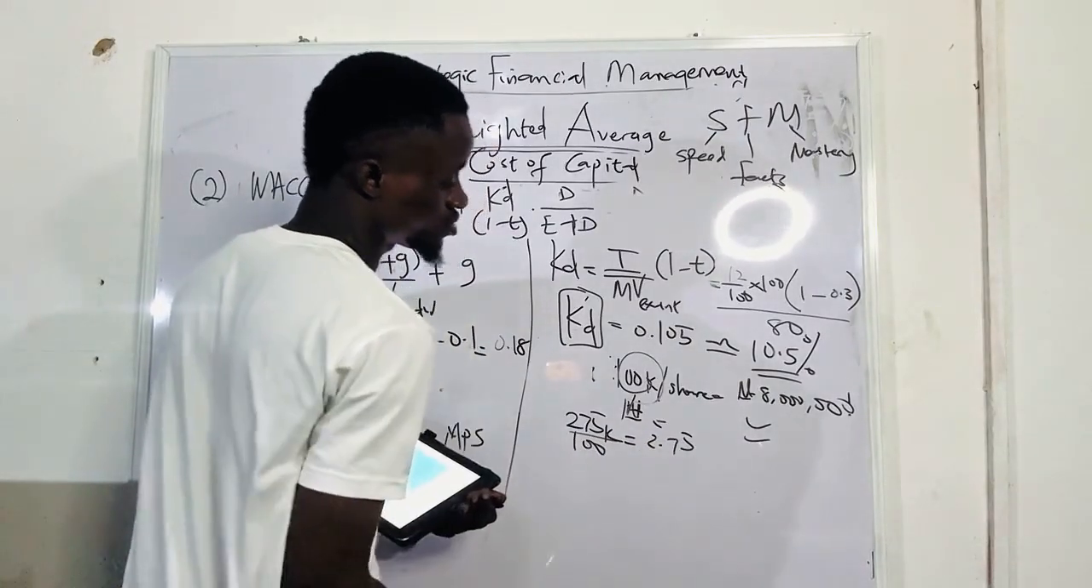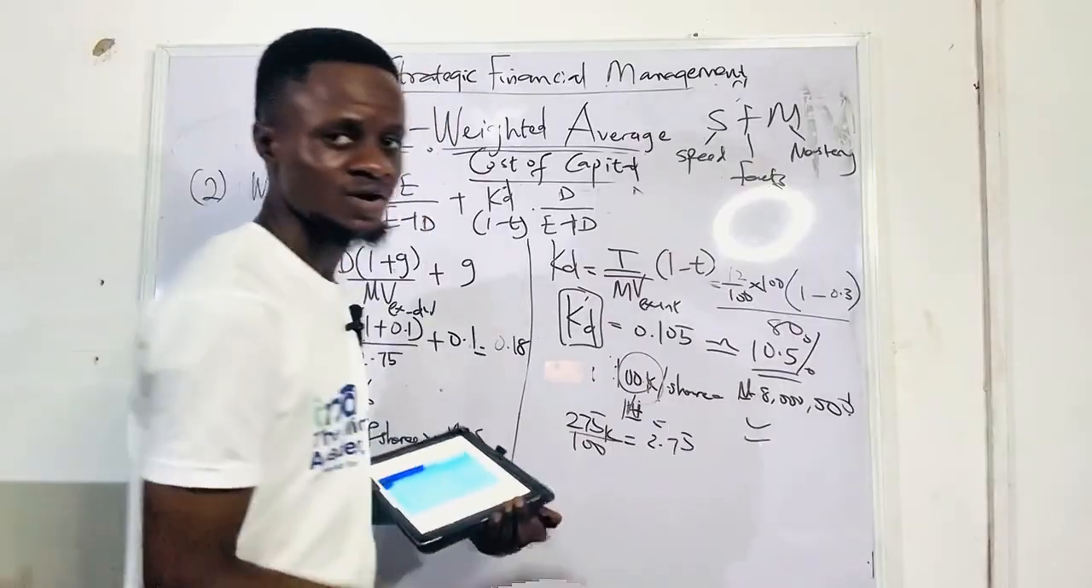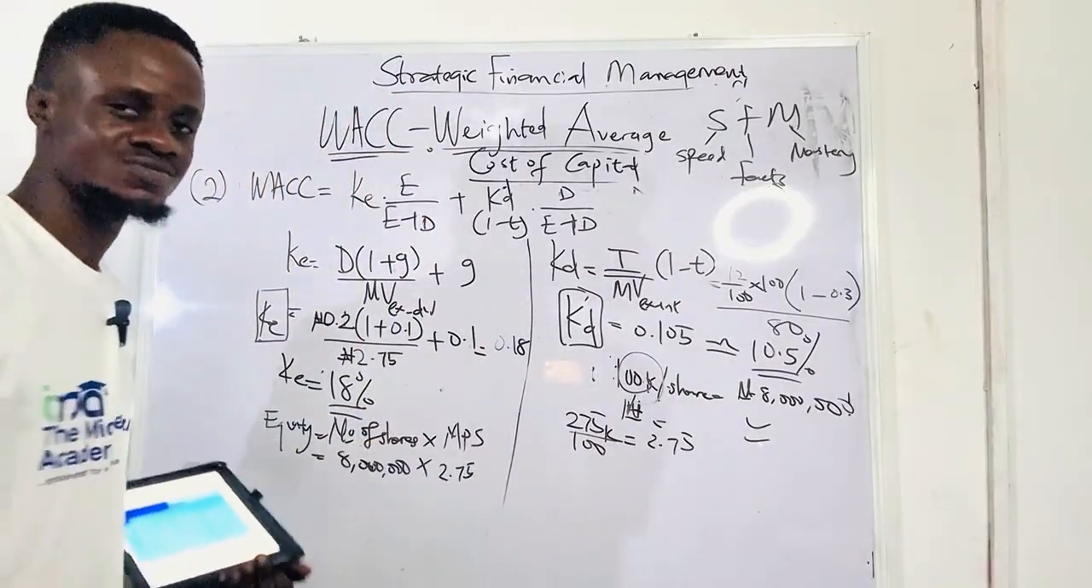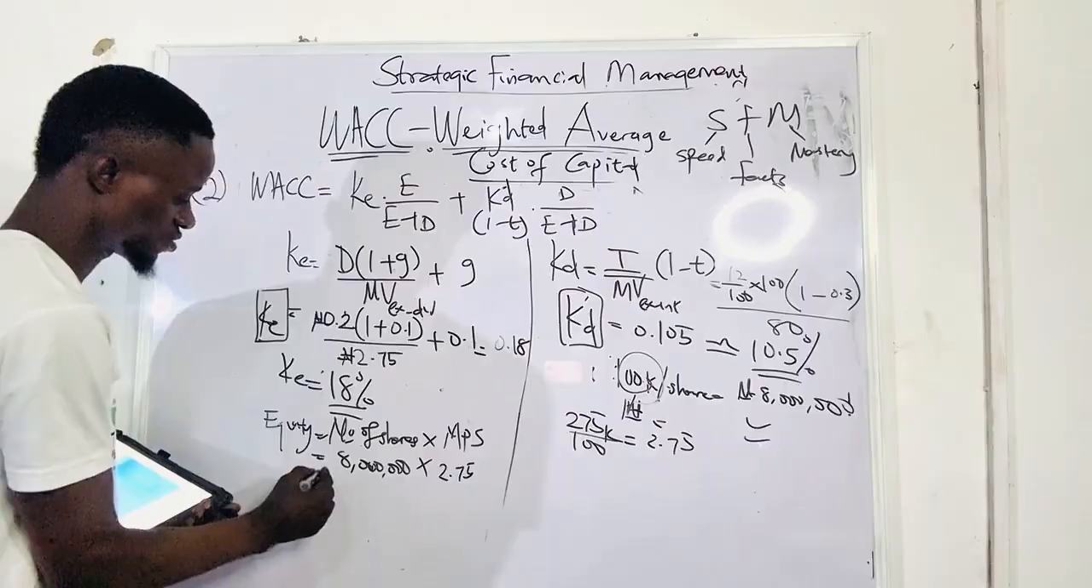2.75. Why do we divide by 100? 100 kobo equal to 1 naira. All these are mathematics. I don't want to be doing all of that, right? So if you calculate it, we have